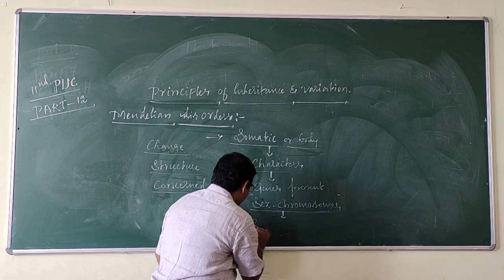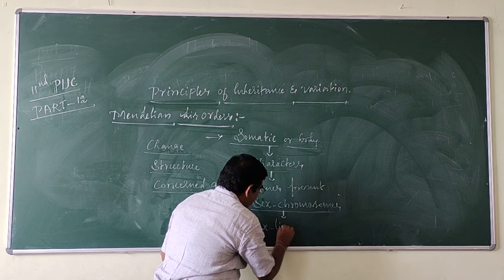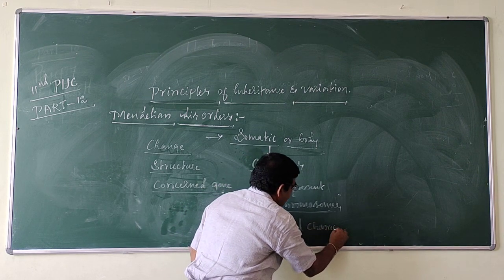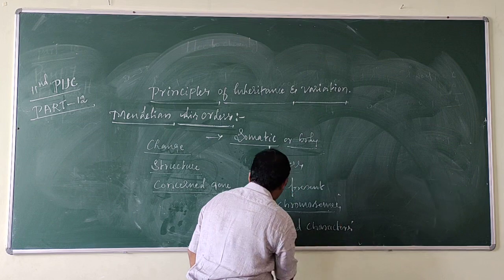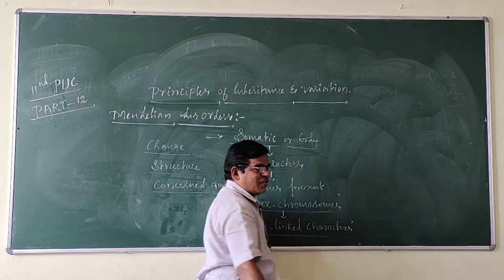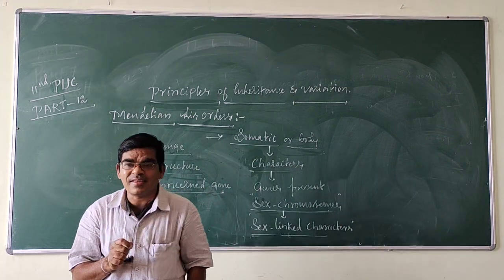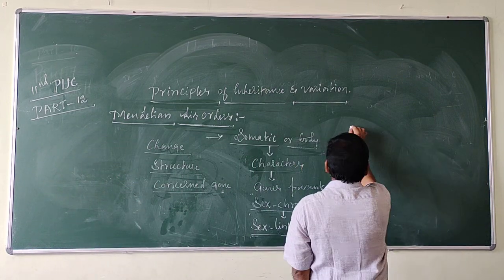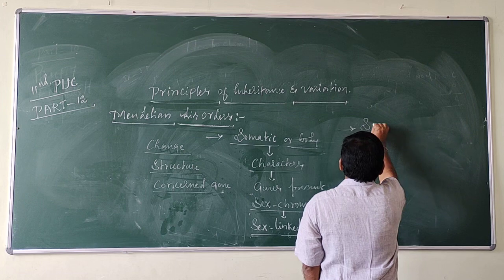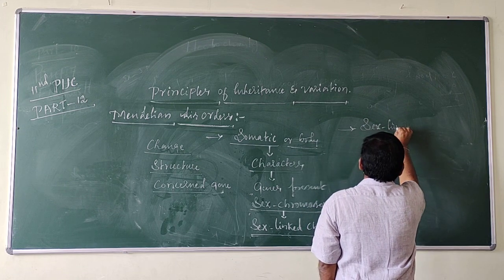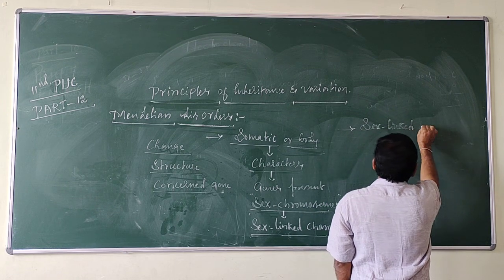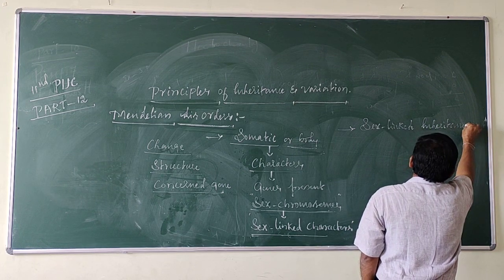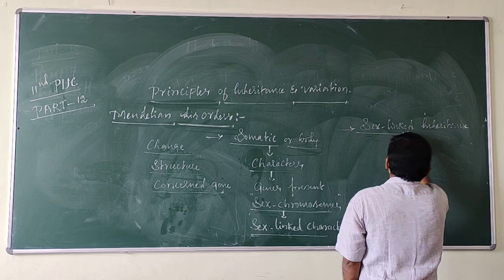Sex-linked characters, and the inheritance is called sex-linked inheritance.